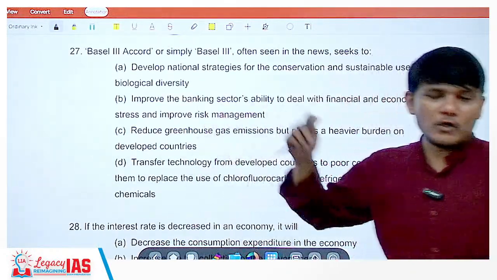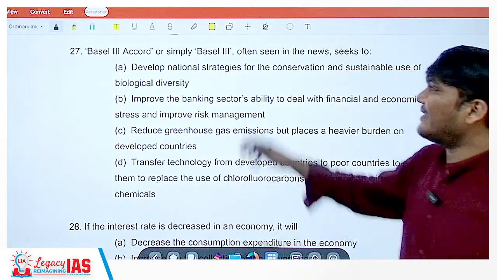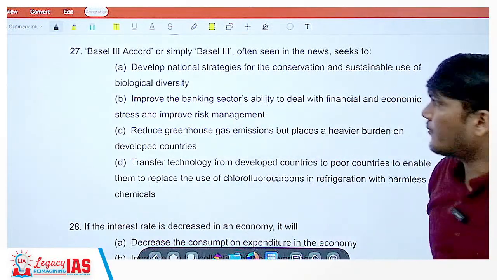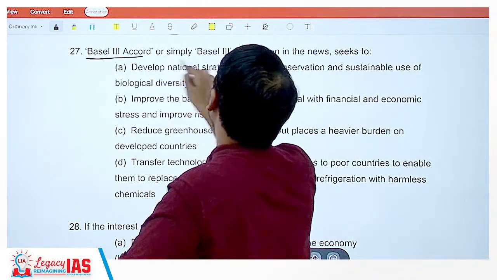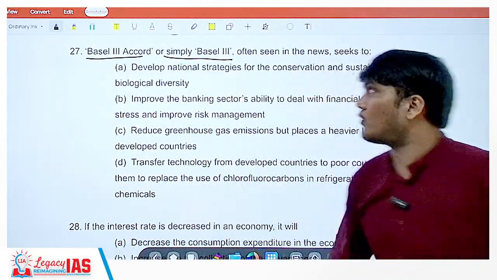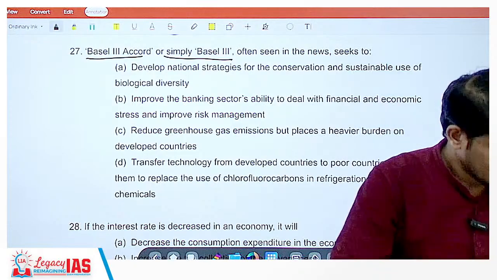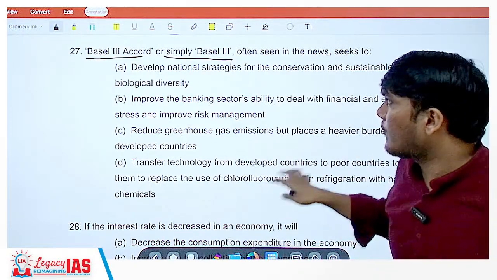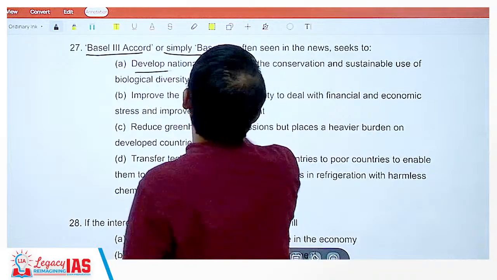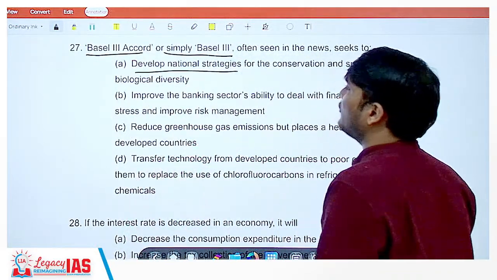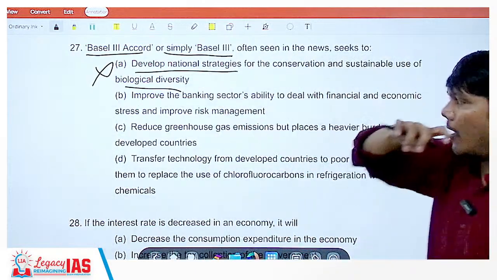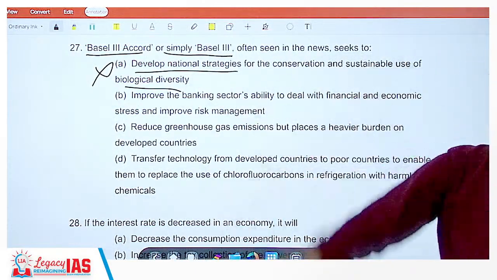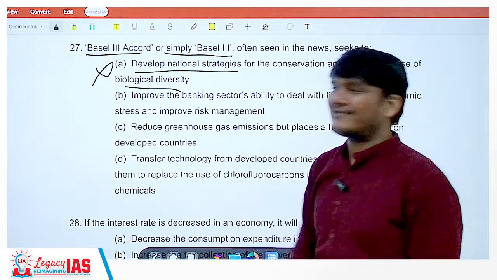Now coming on to 27th, the Basel Accord. Basel III Accord, or simply Basel III, often seen in news, seeks to do what? Option 1, develop national strategies for the conservation and sustainable use of biological diversity. Absolutely not. Basel Accord is related to the banking system, the health of the banking system.